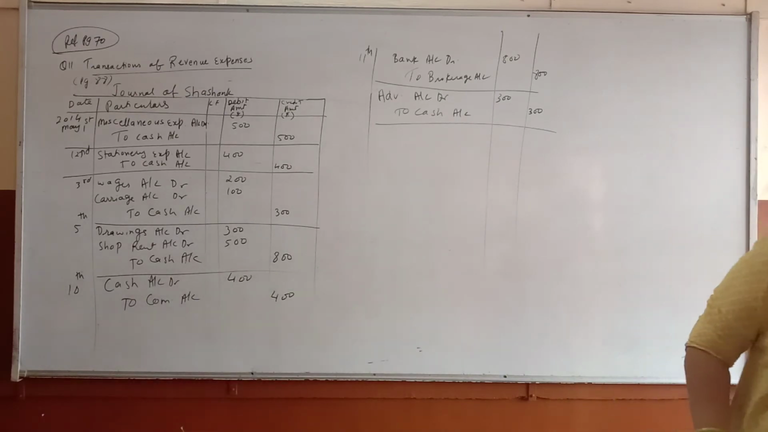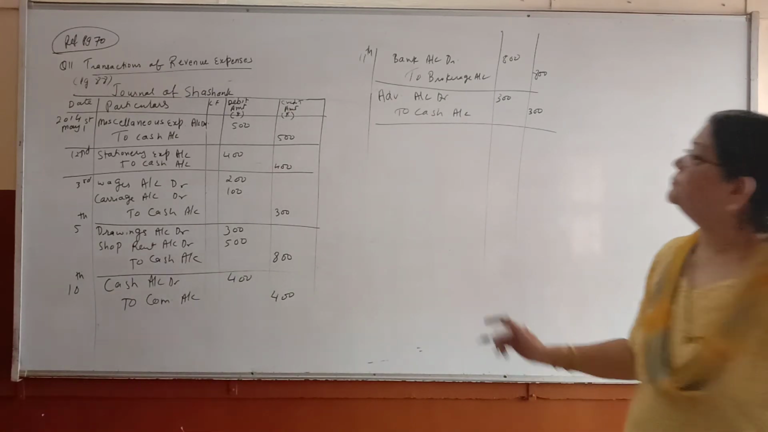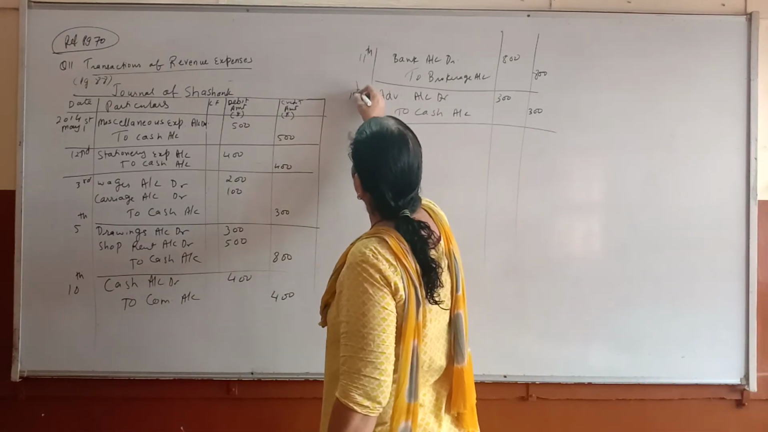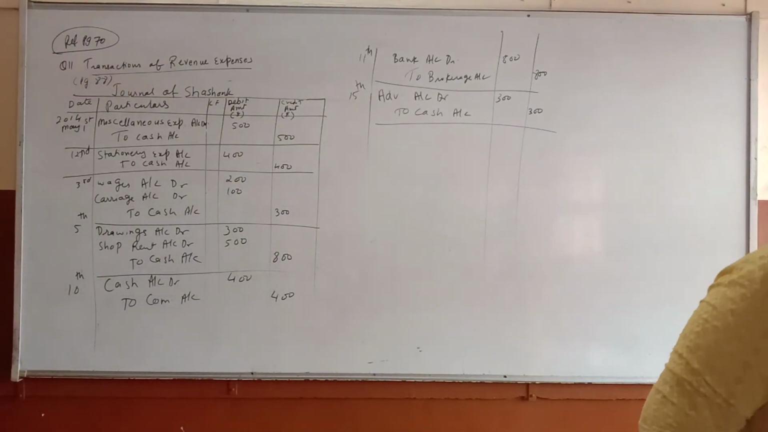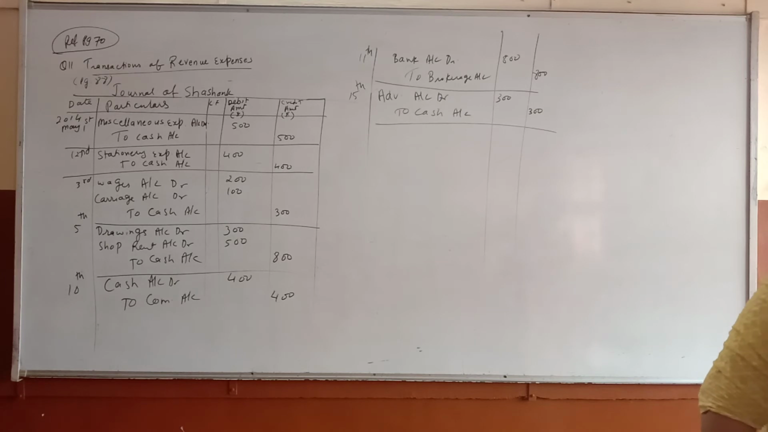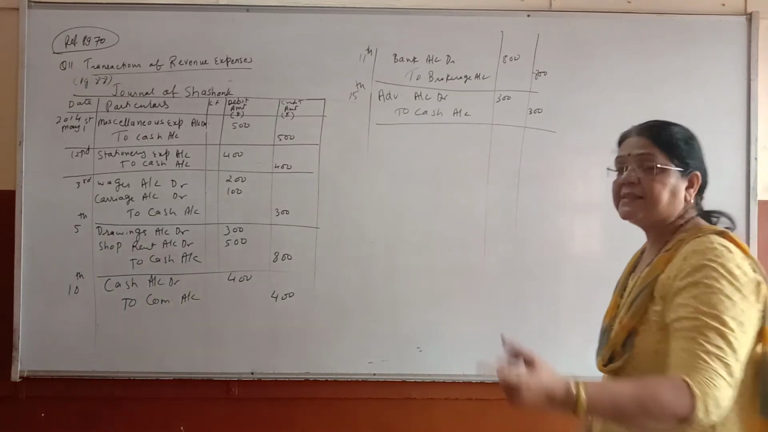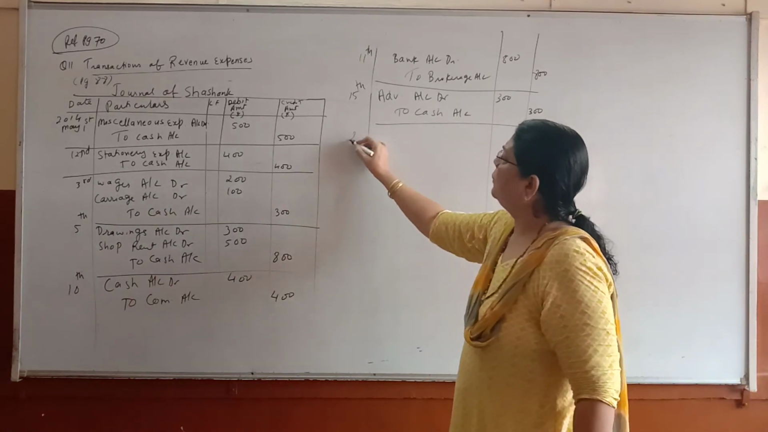Next, here the date is 15th. Okay? Very easy, very simple. Only the thing is that you have to practice. Received equity dividend 500. Received equity dividend 500.